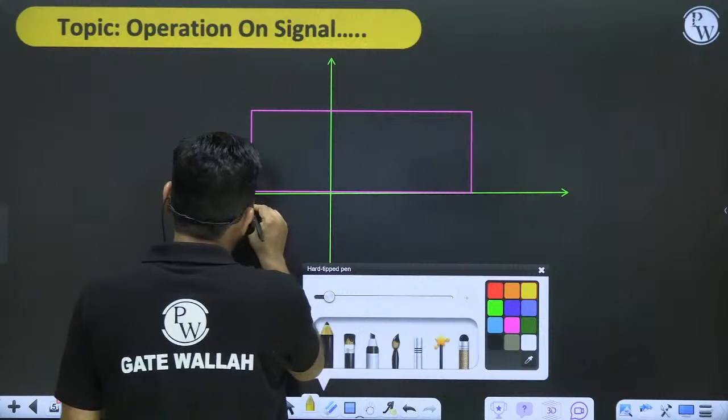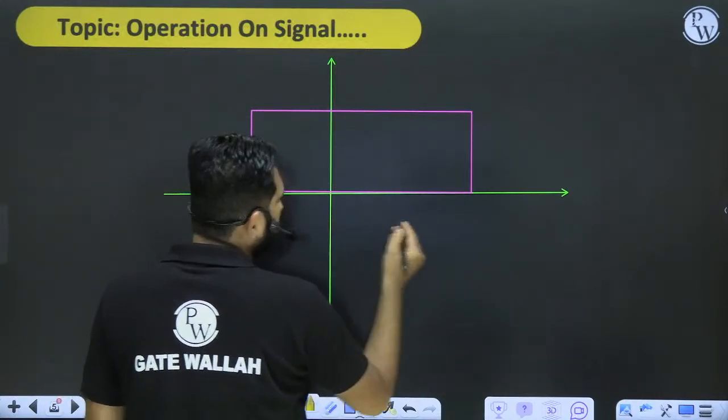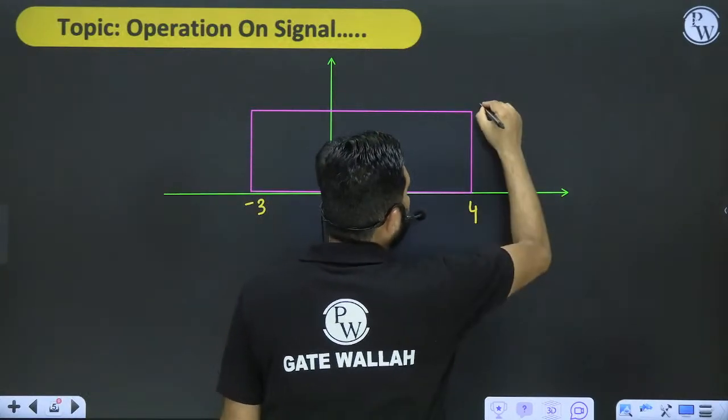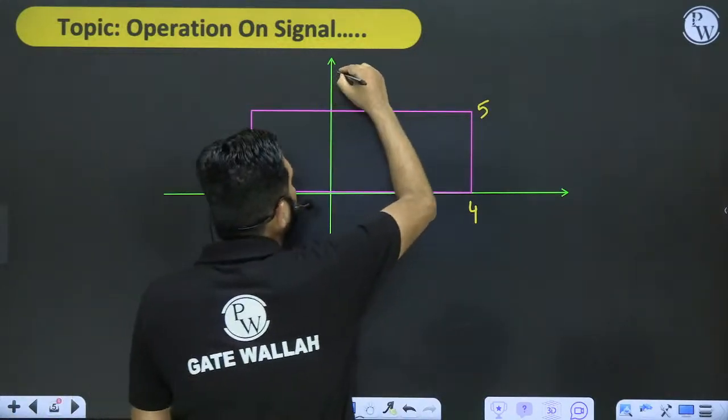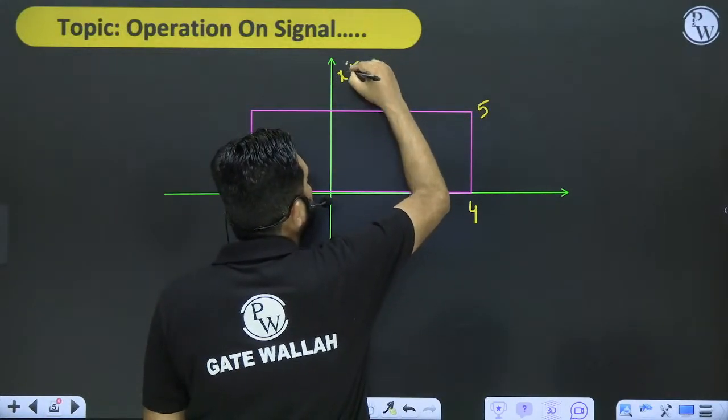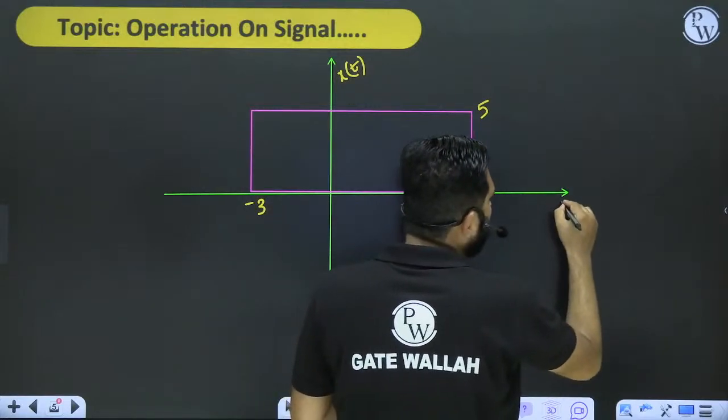This is, let's say, -3. This is 4. And that is 5. A general signal I am taking, I am calling it x of t, and this I am calling in the t domain.